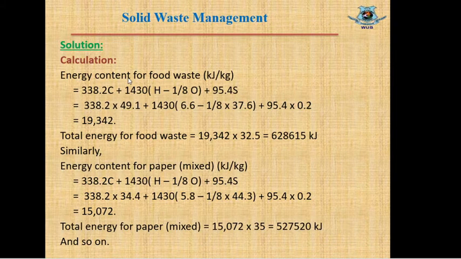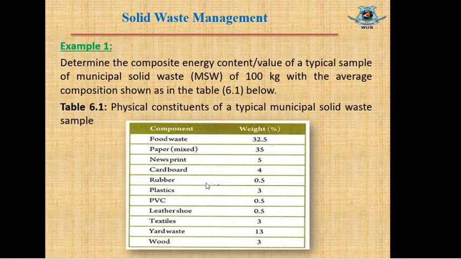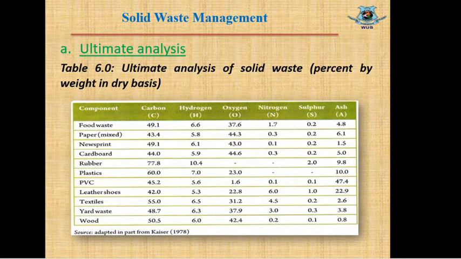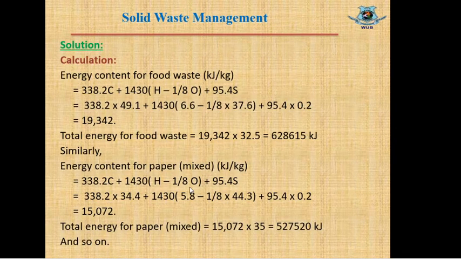Similarly to food waste, we have calculated the energy content for paper mixed. The equation is here, and by replacing C, H, O and S from the same table 6.1, for paper mixed, from this table we pick the values of C, H, O and S and replace them in this equation.